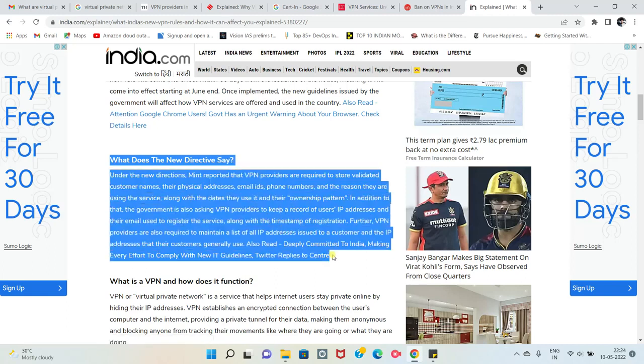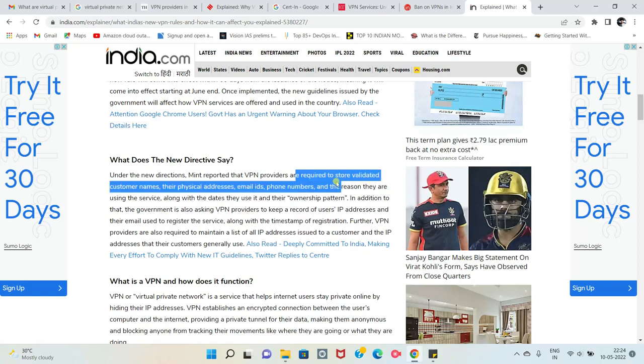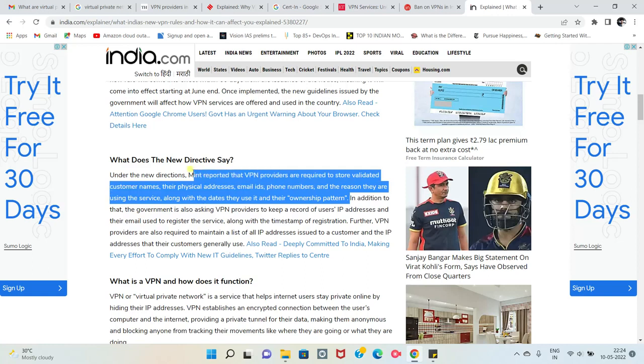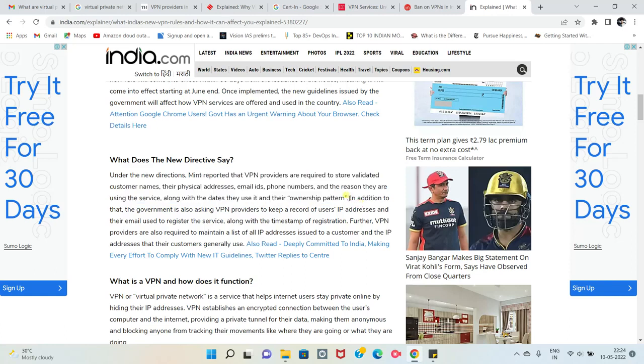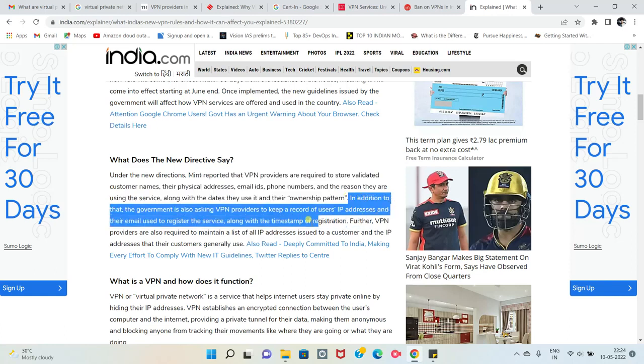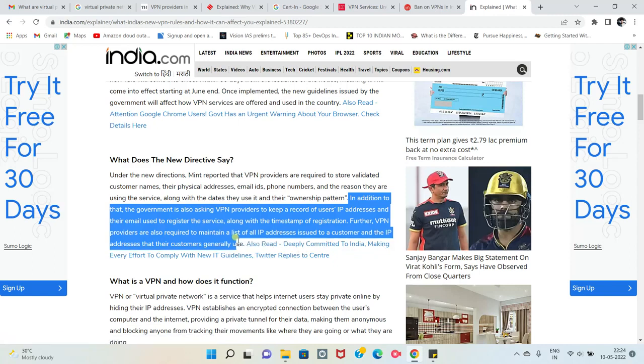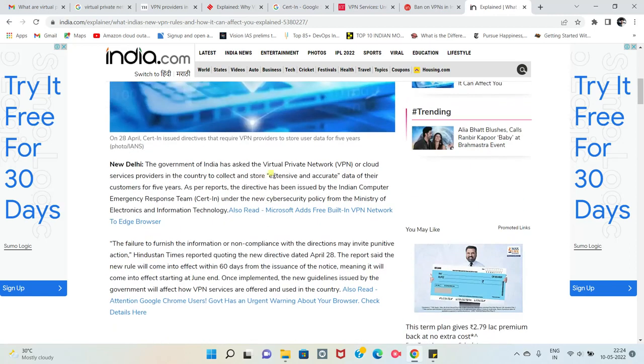So, directives. What does the new directive say? This is the important topic here, right? So I'll read this entirely under the new directions. These are the directives they give. VPN providers are required to store validated customers' names, private physical addresses, email IDs, phone numbers, and the reasons they are using the service. So they're collecting all the private information and data regarding the numbers, email IDs, everything. Don't you think it's against privacy?